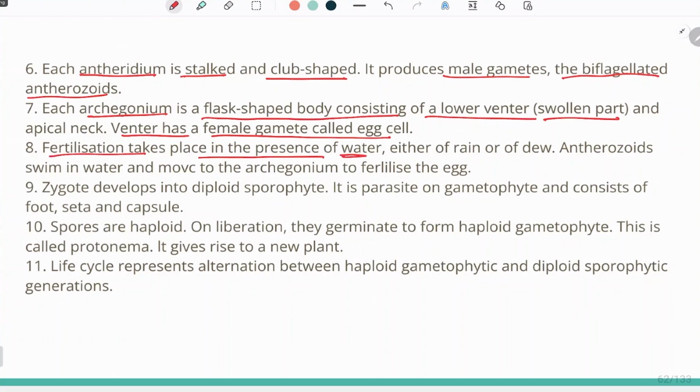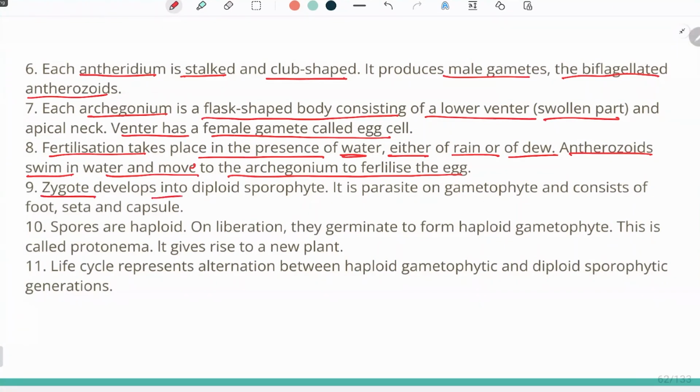So these bryophytes depend on water for their fertilization, either by the help of rain or by the help of dew. Antherozoids swim in water and move to the archegonium to fertilize the egg. Because they are biflagellate, with two flagella present, with the help of them they swim in water and reach the ovum inside the archegonium, where the fertilization will take place.